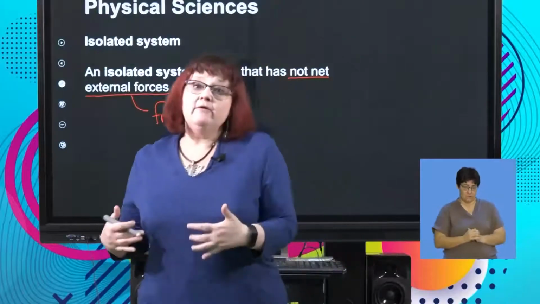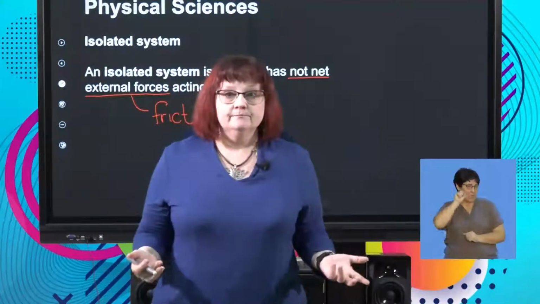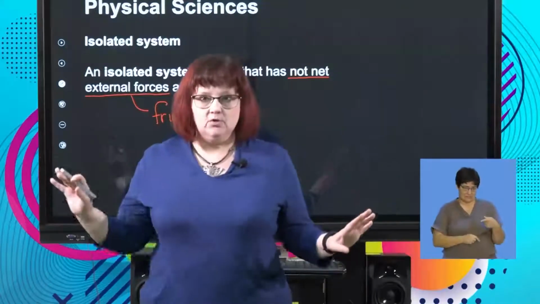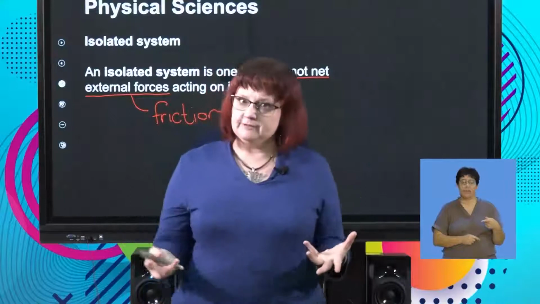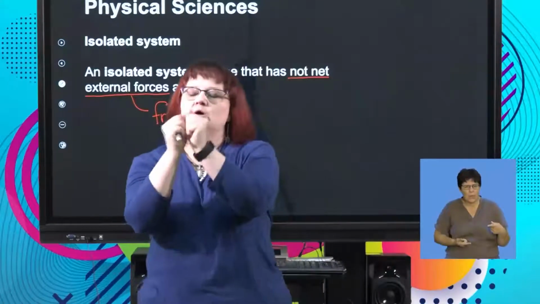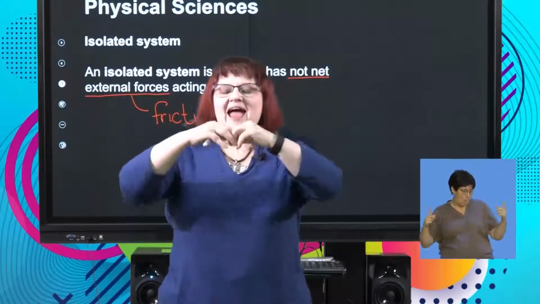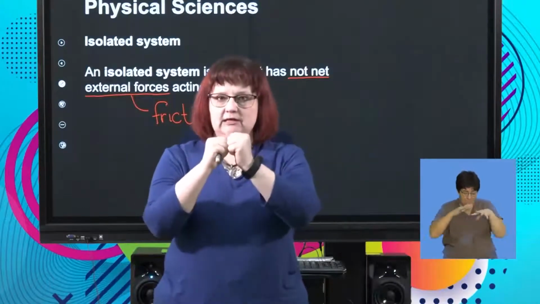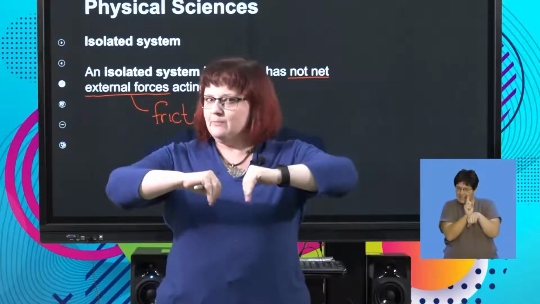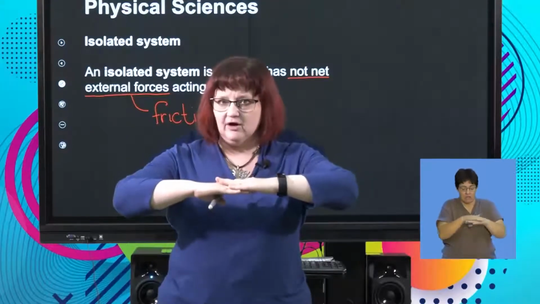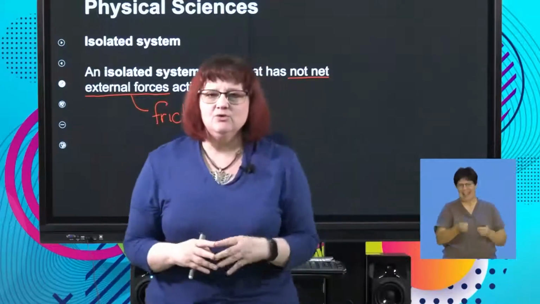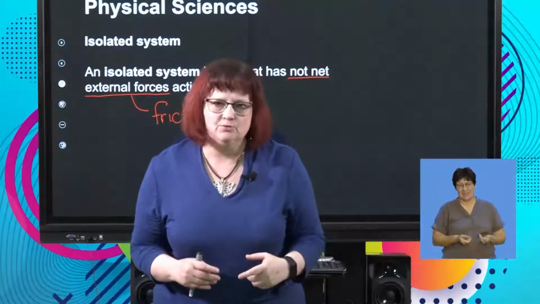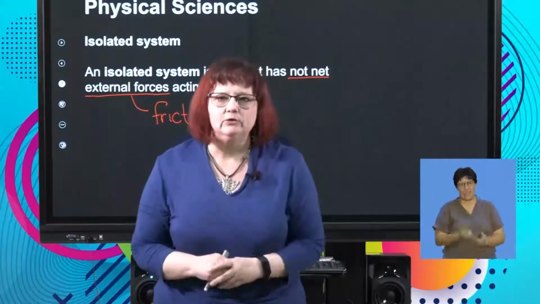So we're ignoring friction. We're going to say, nope, we're not going to worry about friction, simply because when we look at two objects colliding, we're actually only concerned with that little moment in time when they do collide. So the friction they may be feeling on the surface they're on, it's so small and for such a short period of time that, well, we can ignore it.